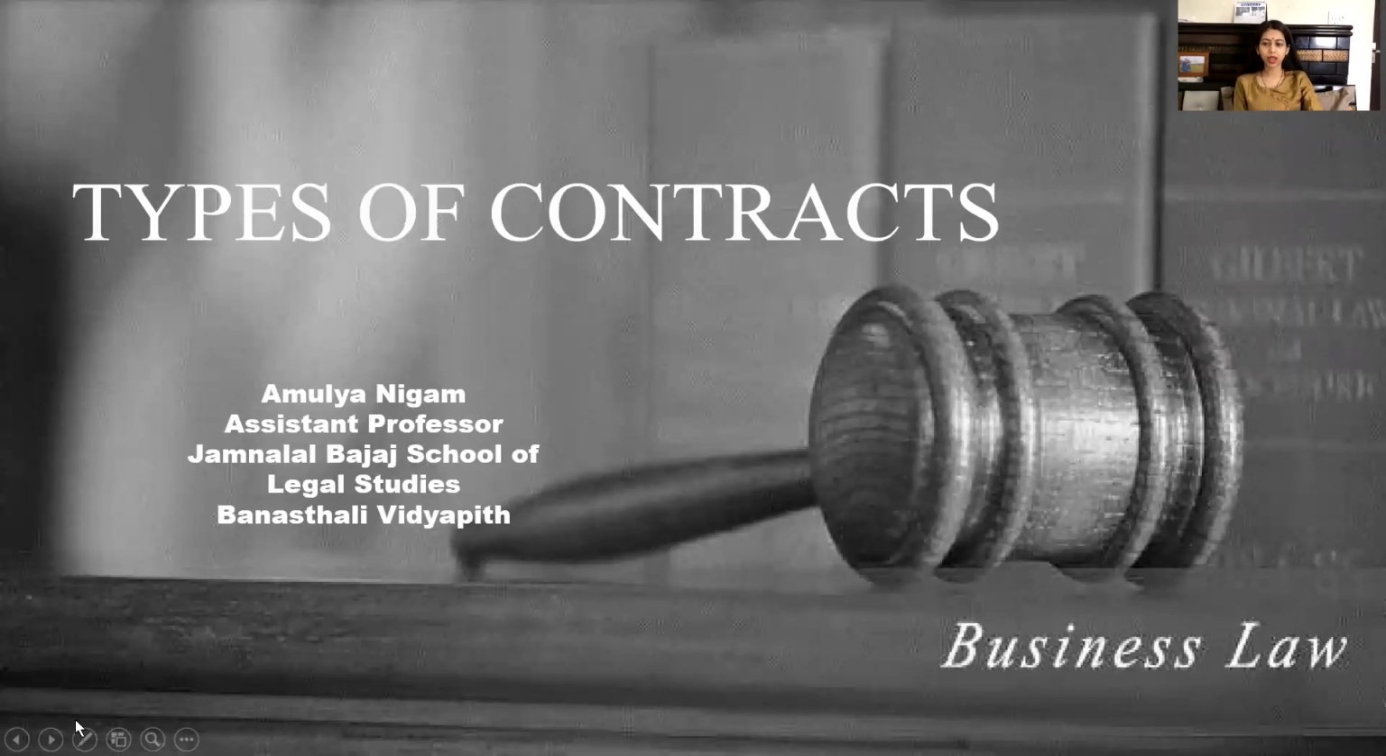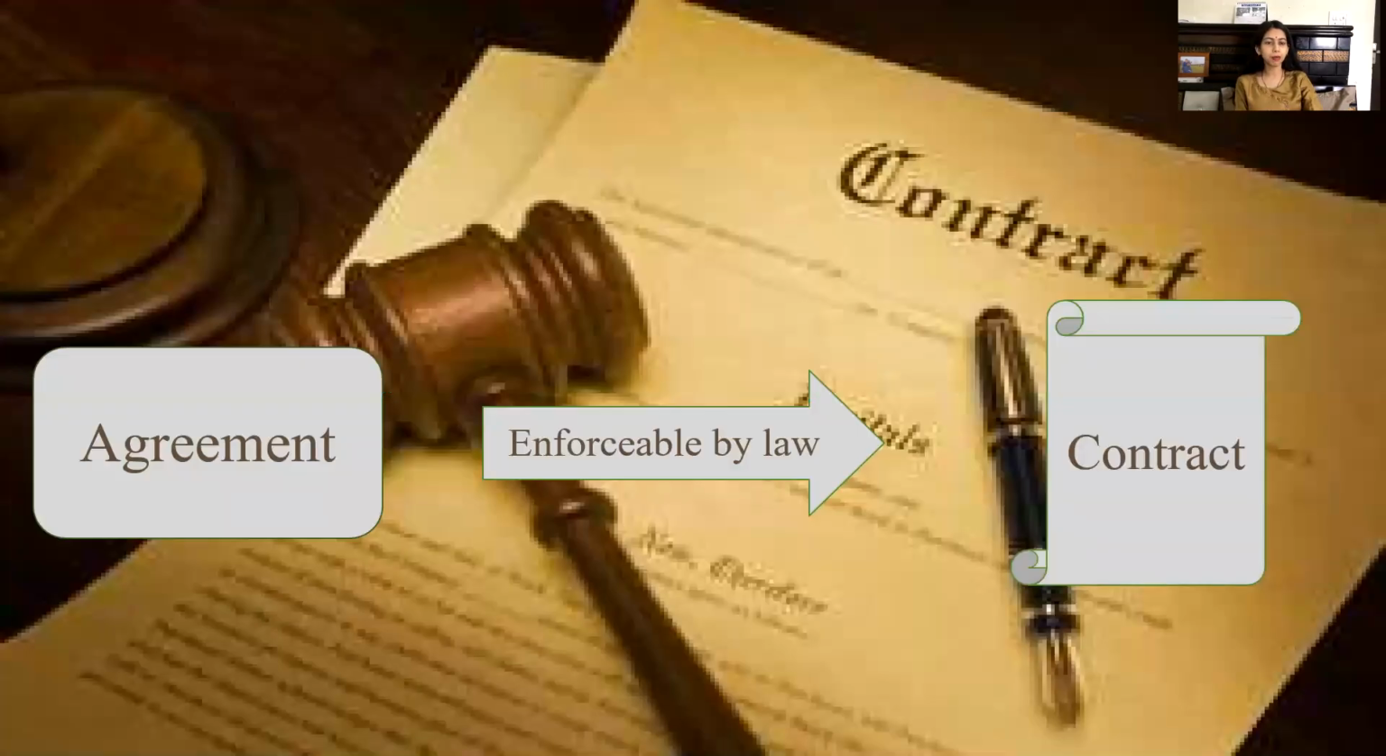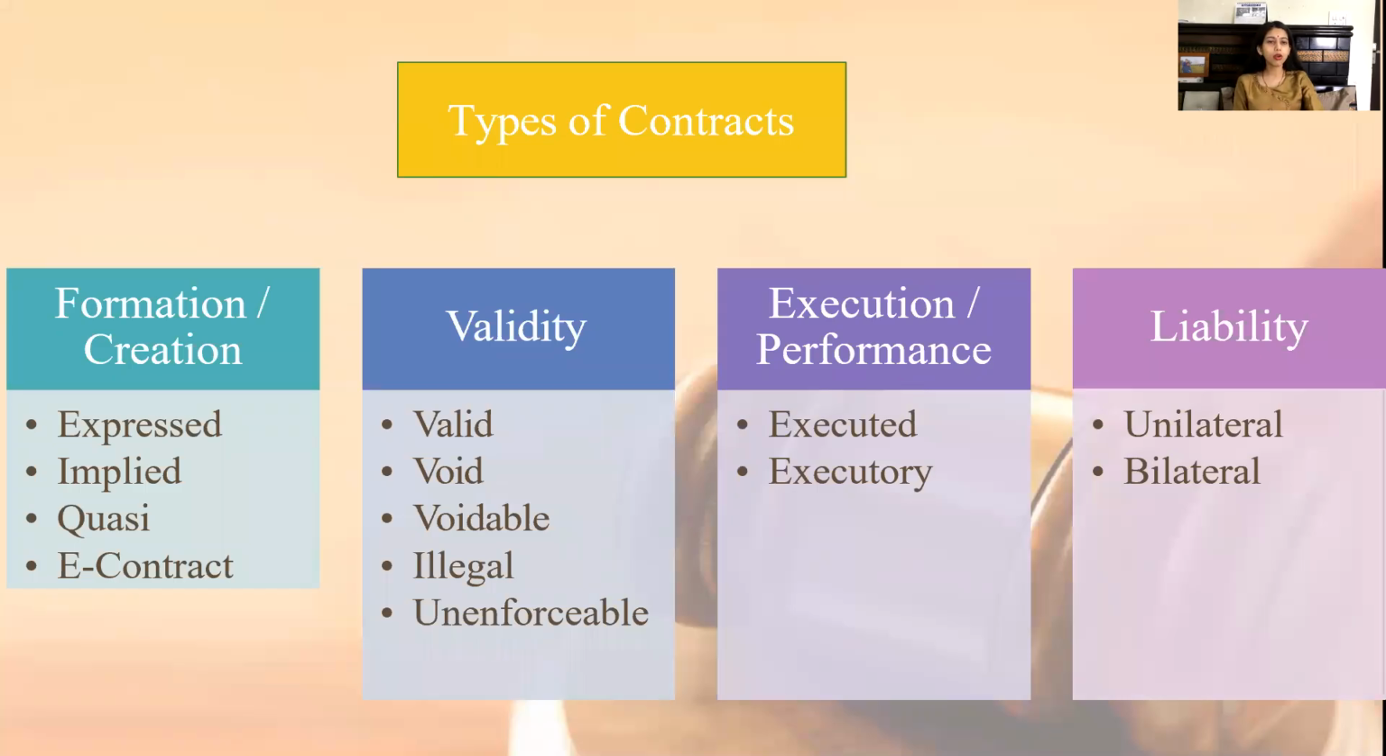Of contract. So we have a lot of types of contracts. So let's just revise contract. What is a contract? As per section 2 subclause H, an agreement which is enforceable by law. So we can conclude the same as agreement plus enforceability of law makes a contract. Going forward with the types of contract.